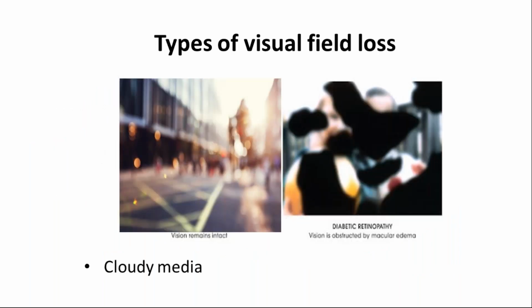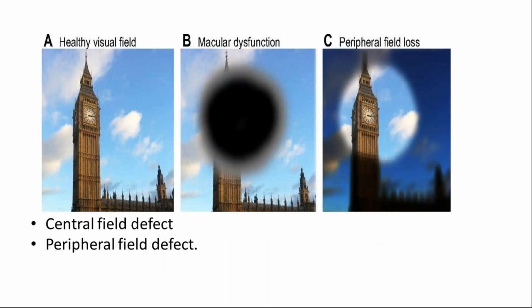Moving towards visual field loss, if we see the low vision patient, they may have a cloudy media effect, they may have a central field defect. Again, it depends upon the disease condition. If their macula has been affected, then they may have a central field defect, and if they have early stage glaucoma or RP, they may have a peripheral field defect.